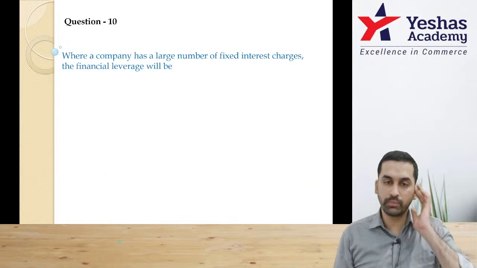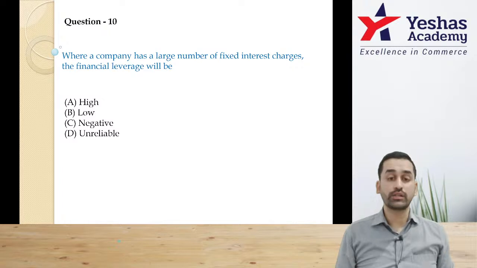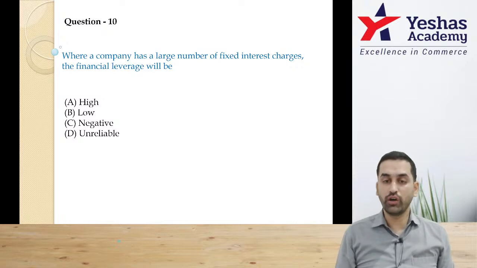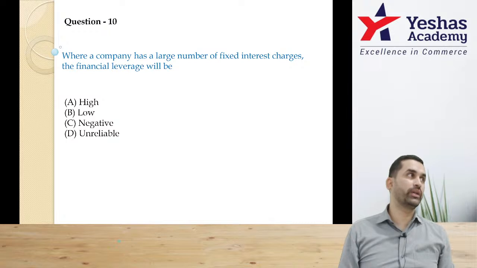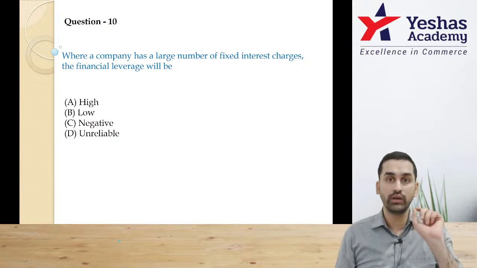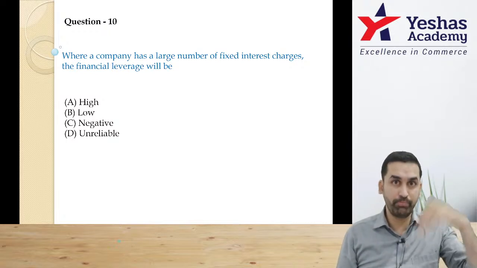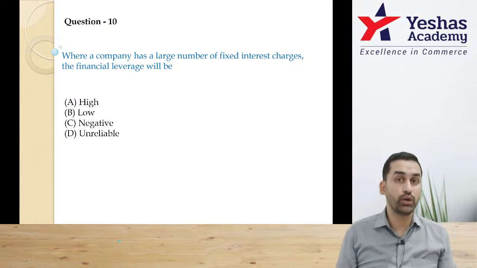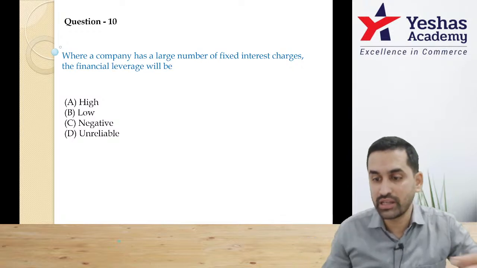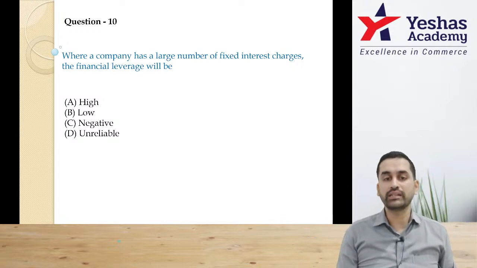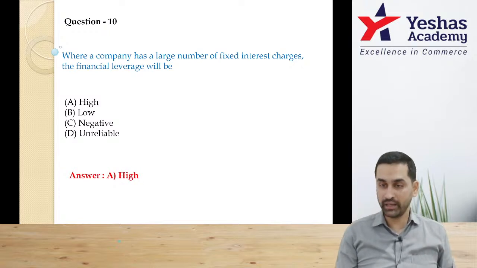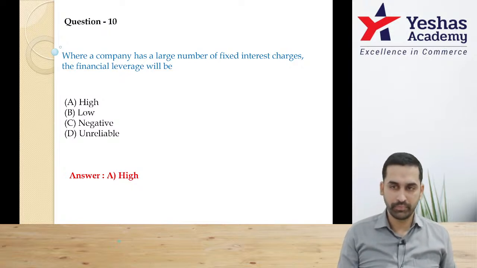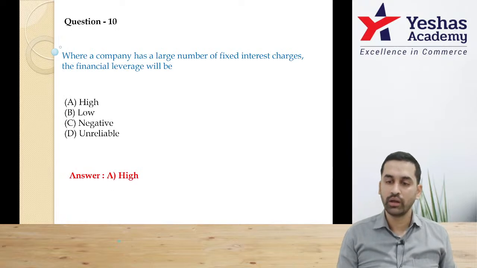Right. So perfect. Question number 10. When a company has high amount of fixed interest charges. Now when you say interest charges, you are talking about financing. This is below EBIT. If you have high interest, that means you have high debt, high loan. Having high debt or high loan is high risky, correct? If it is high risky, then financial leverage should also be high. This is the basic thumb rule. If there is high risk, then there should be high return as well. Yeah, perfect. Let's move on.